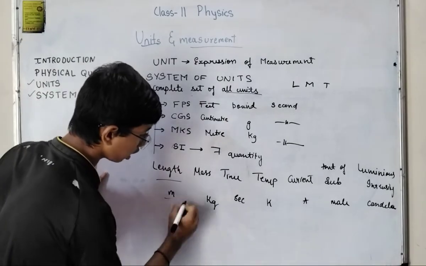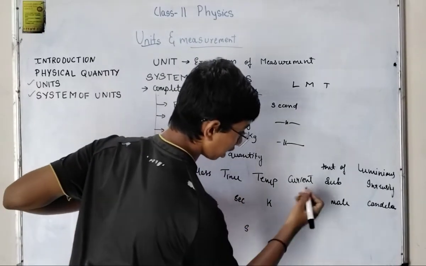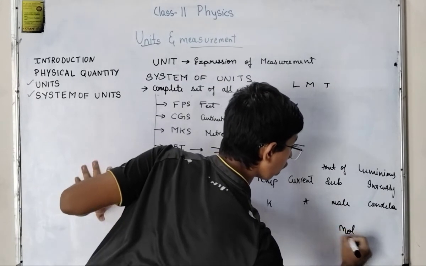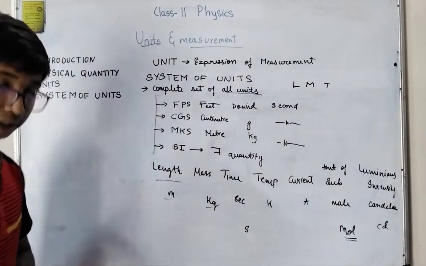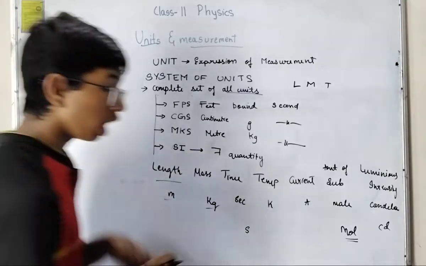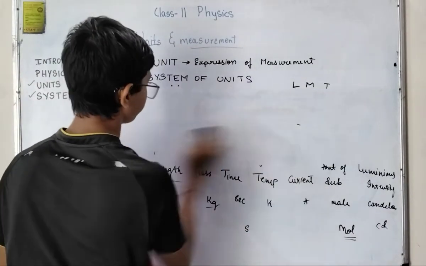Representation, general M, kg. For time it is S, Kelvin K, ampere A, mole becomes mol, and the candela is cd, small c, small d. So this was about your system of units. Now let's learn about the classification of units.